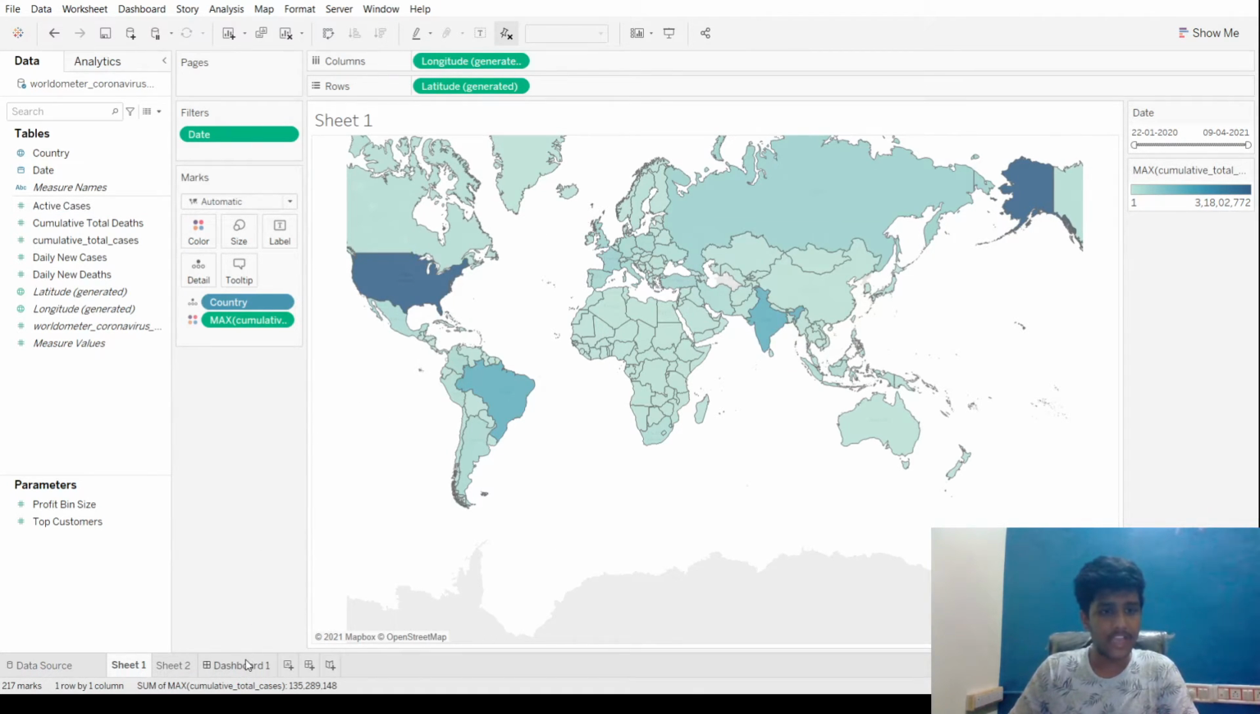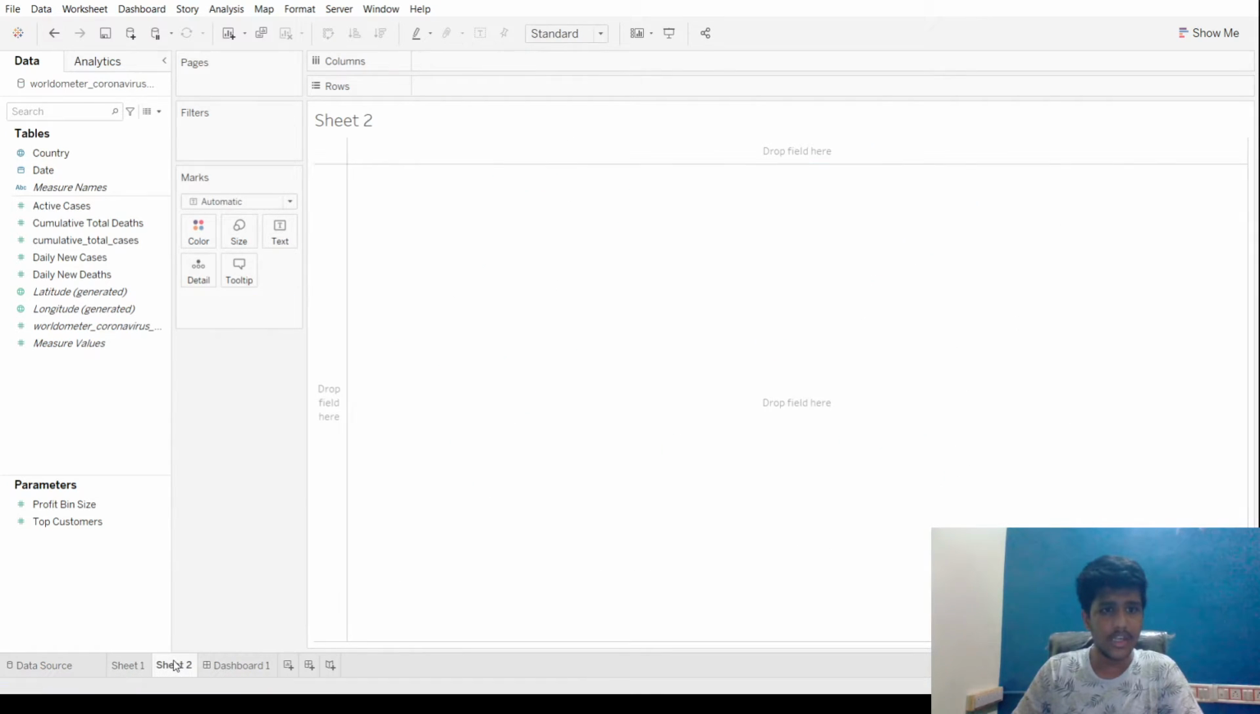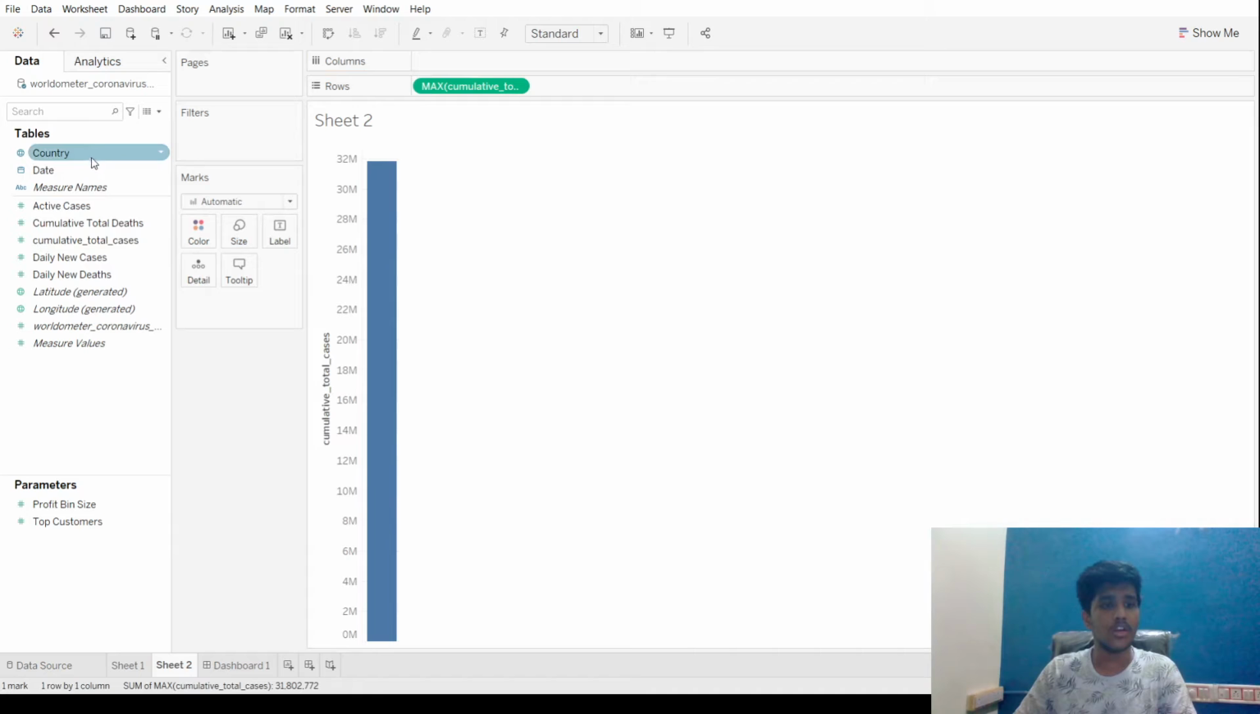And now coming to the dashboard, for a dashboard we at least need 2 worksheets. So let's keep this worksheet as it is, and let's recreate the other worksheet. All we need to do is press sheet 2 over here, and let's recreate the total number of cases once again.